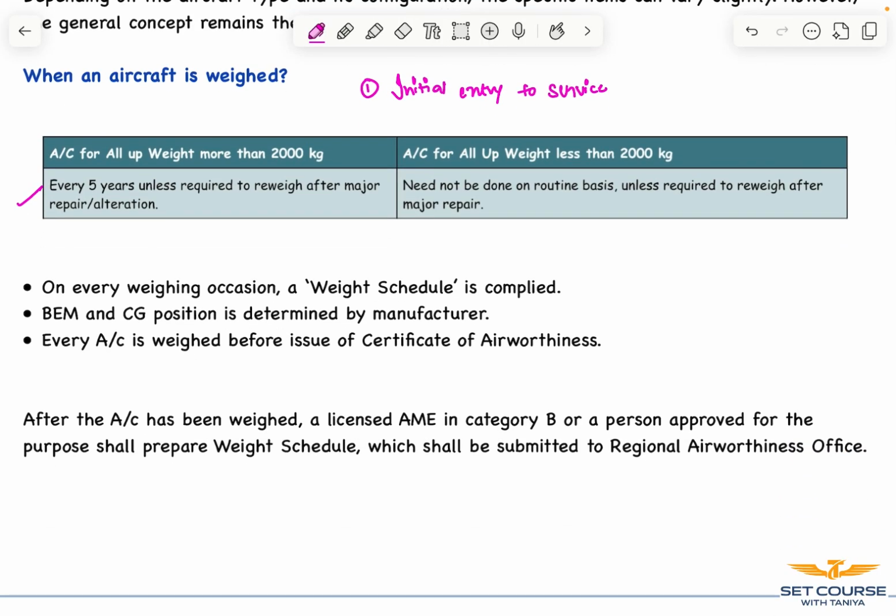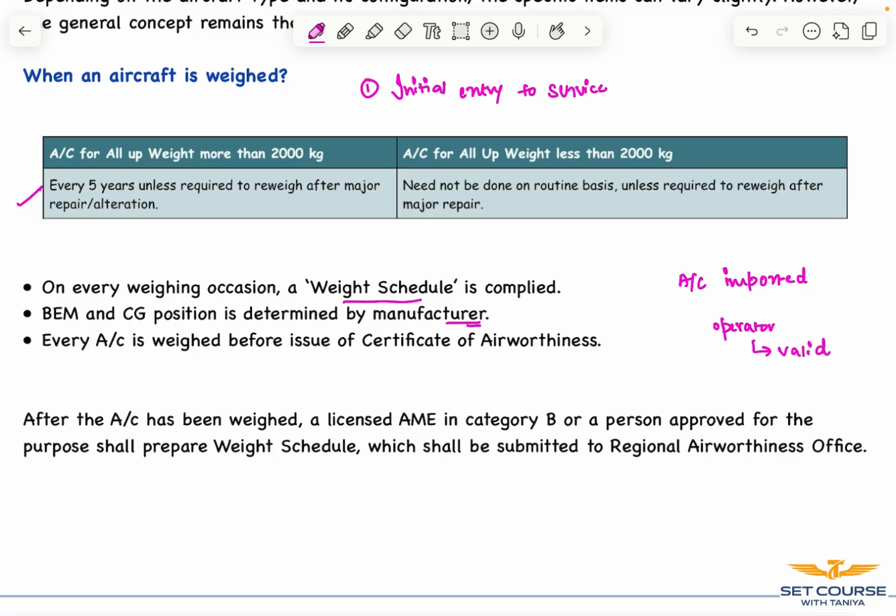Now, on every weighing occasion, a weight schedule is created. The basic empty mass and the center of gravity position are determined by the manufacturer. And every aircraft is weighed before the issuance of the certificate of airworthiness. Or if an aircraft has been imported from a foreign country, then the weighing schedule issued by the manufacturer, or for that matter, the previous operator, is considered as valid.